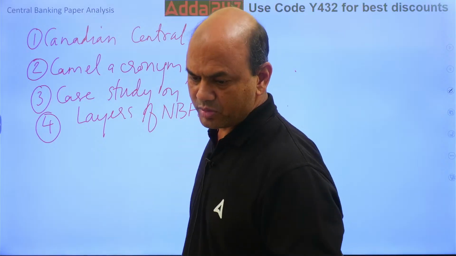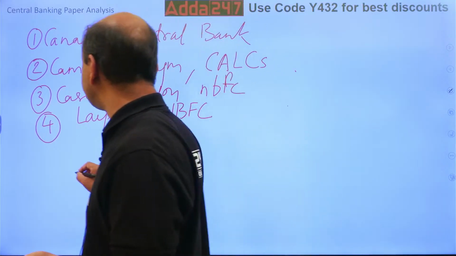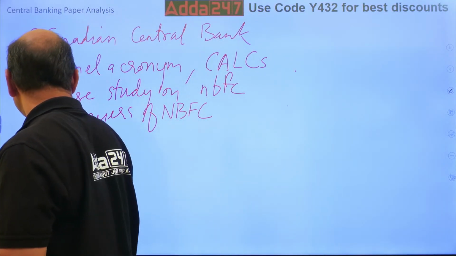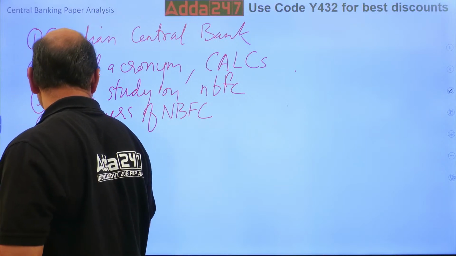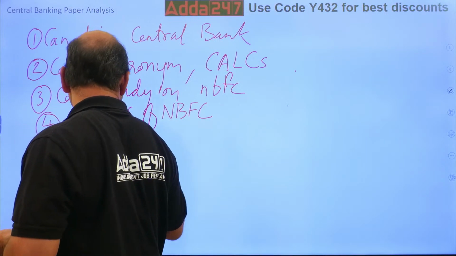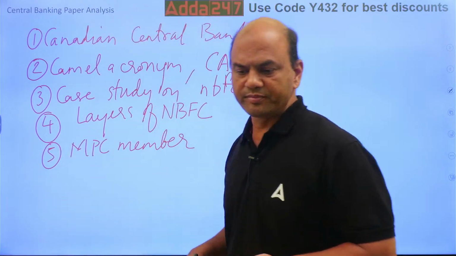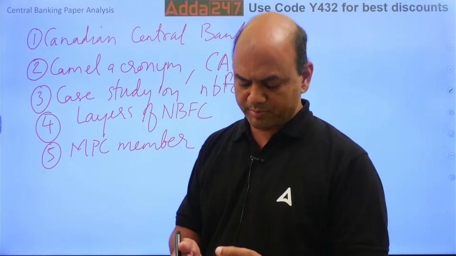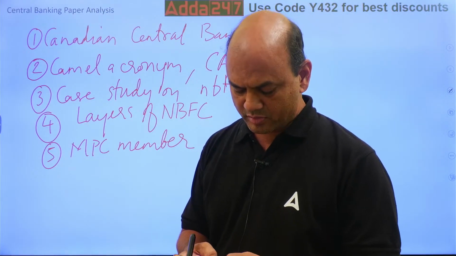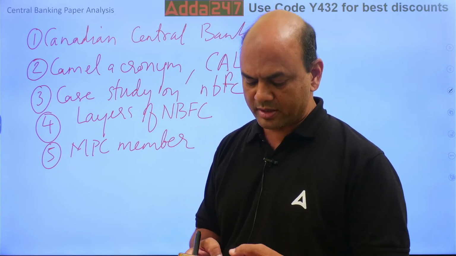MPC member count. There was a question on MPC members. What was this? Count. How many MPC members?